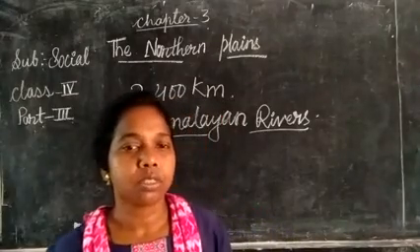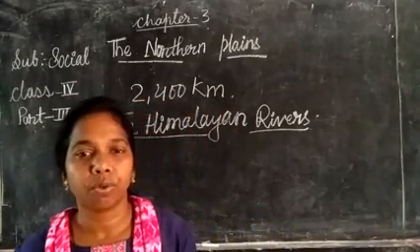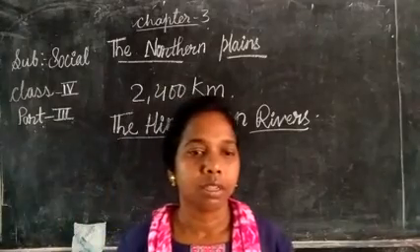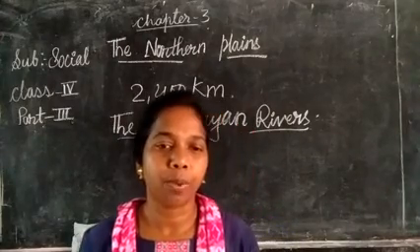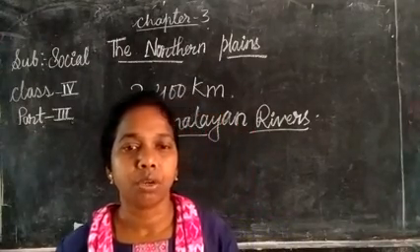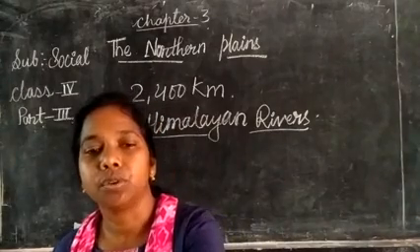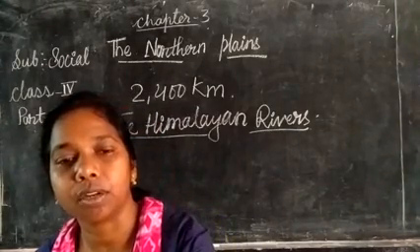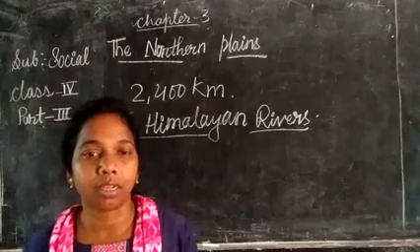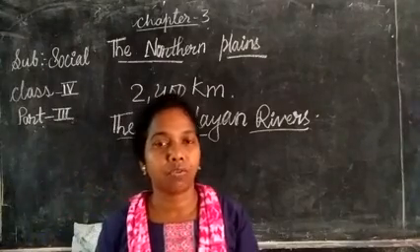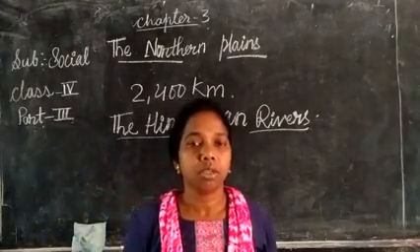This is because the melting snow from the Himalayan glaciers provides a continuous supply of water to the northern rivers. So why is there water all through the year in these rivers? Because the snow is melting and this water flows to the river.